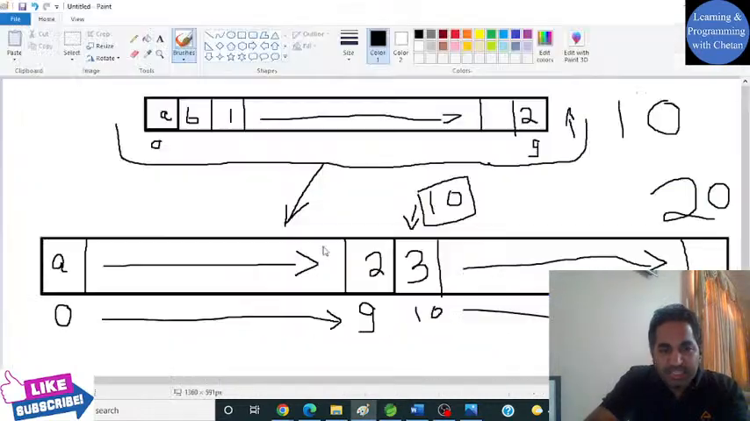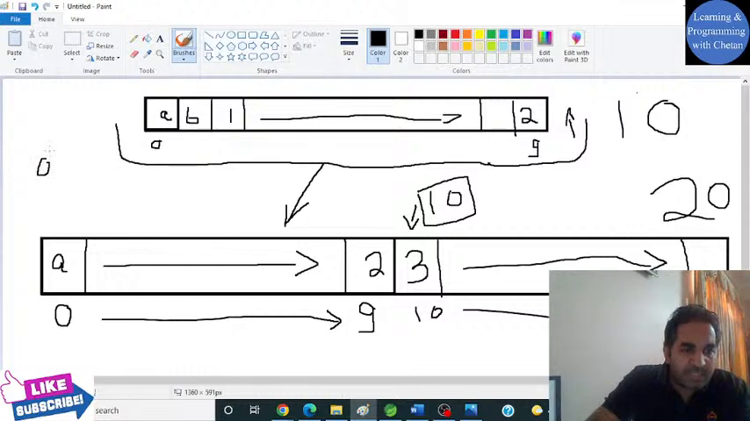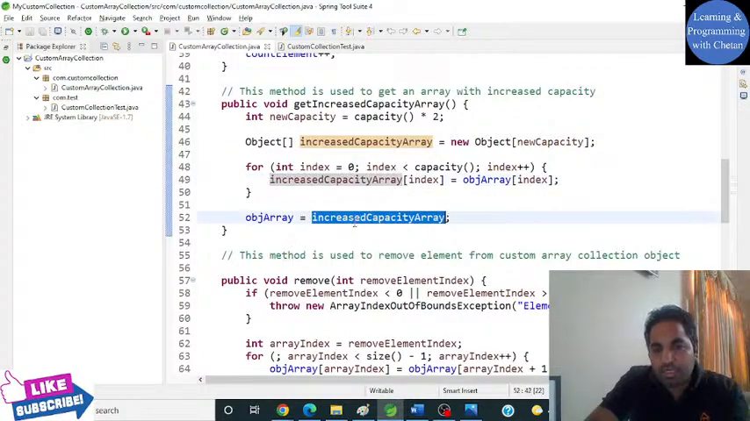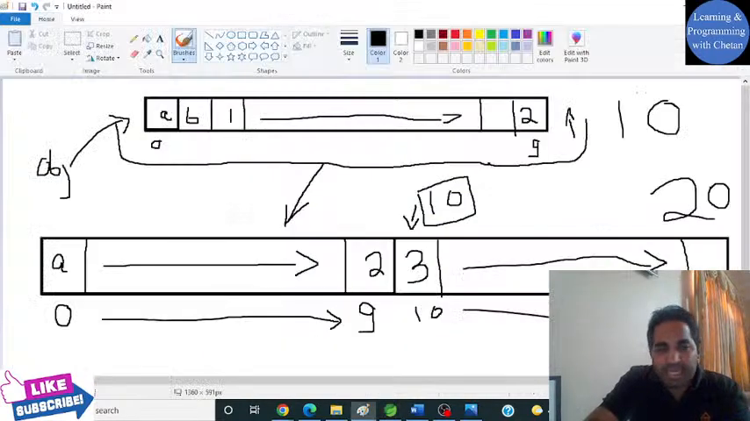And then in the next statement, my dear friends, if we take an example that my object was initially pointing to this particular array, now in this particular statement we are assigning the new increased capacity array to our object. So now we are removing the reference from the initial array and pointing it to the new array.